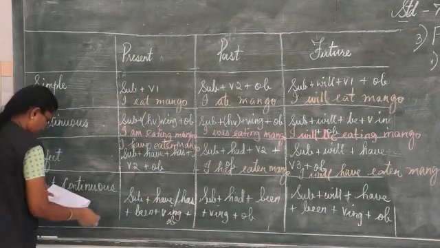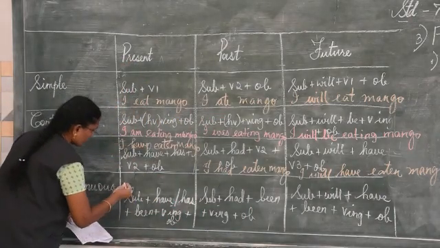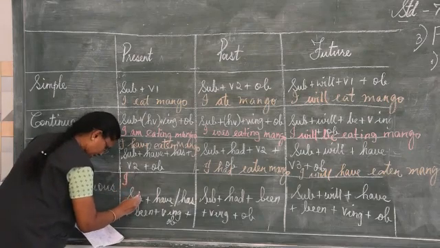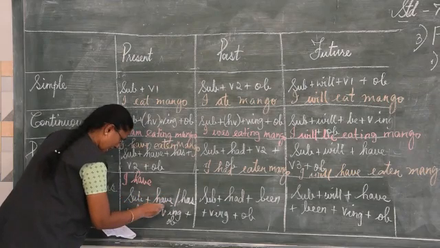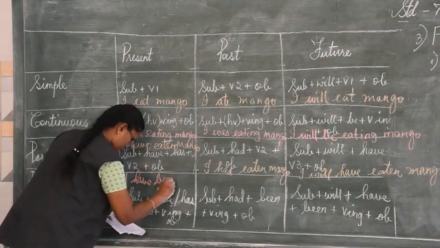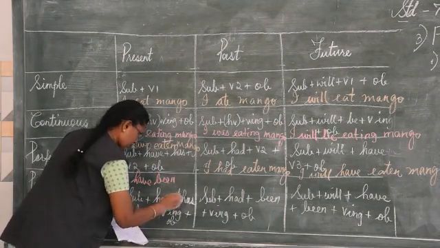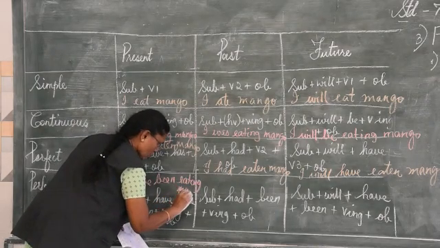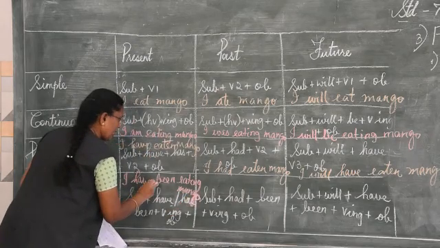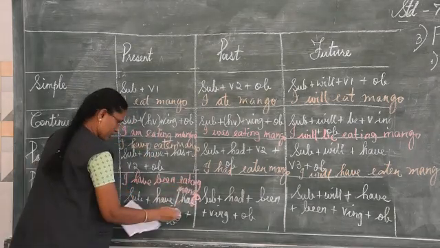Present perfect continuous tense. Subject I have been eating, verb plus ing, eating mango. I have been eating mango.